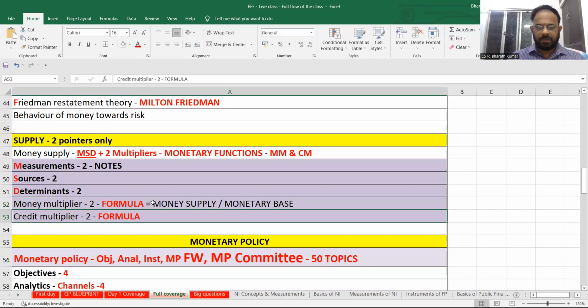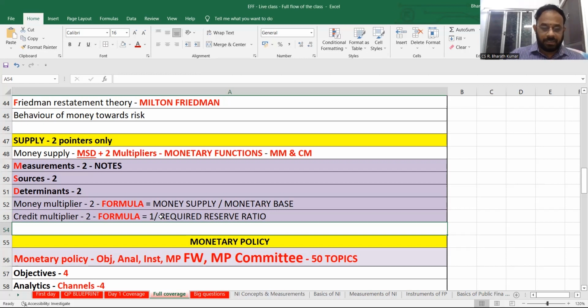Money multiplier is money supply divided by monetary base, and credit multiplier is 1 divided by required reserve ratio. So credit multiplier is going to be 1 by triple R, required reserve ratio.